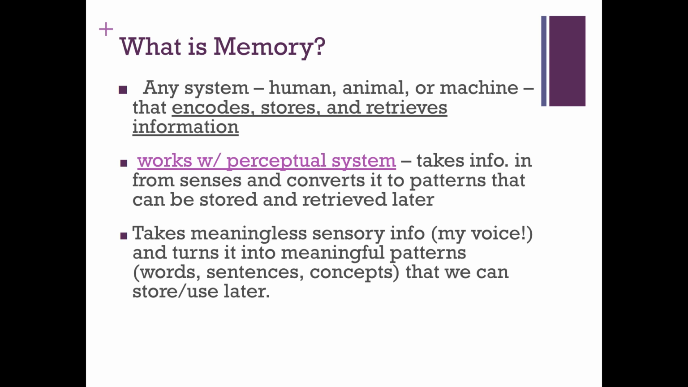Memory generally is any system, whether it's a human model or an animal model or your computer or your phone. Encodes means it takes information and translates it into a language that can be stored. Think about when you have to store a file on your computer and then retrieve it later on. That's essentially how the brain is working relative to memory, although with some exceptions that we'll get to in a second. But your memory is always working with your perceptual system.